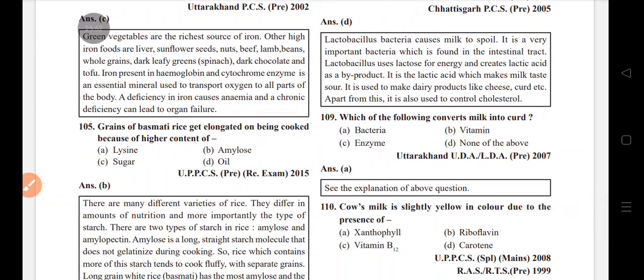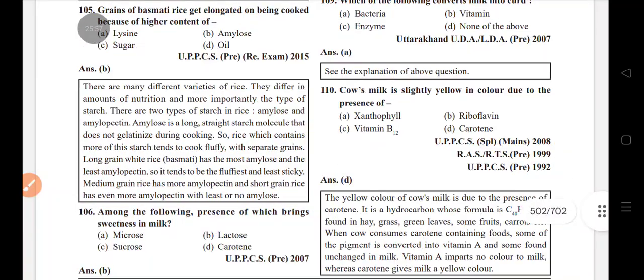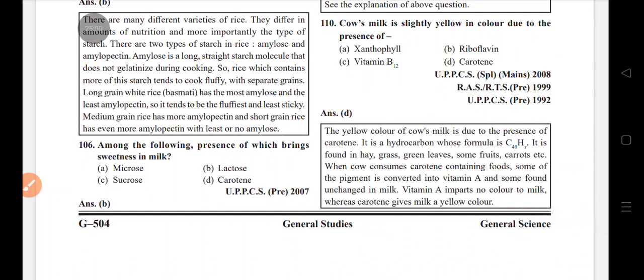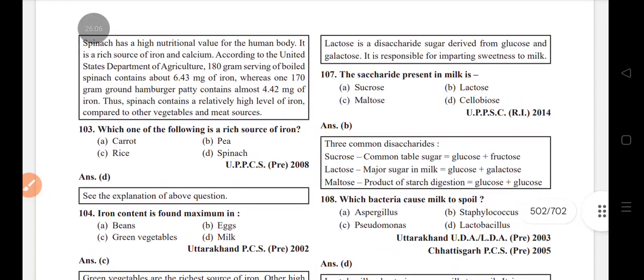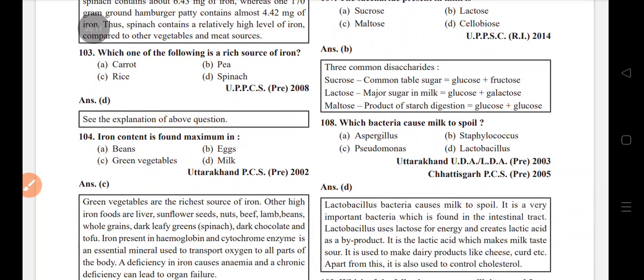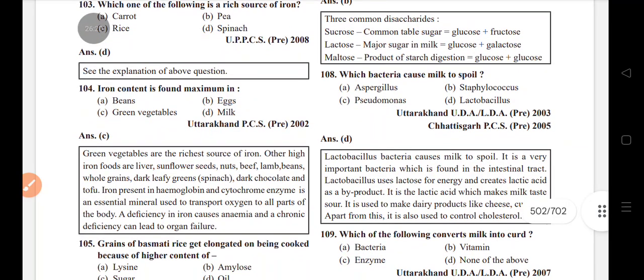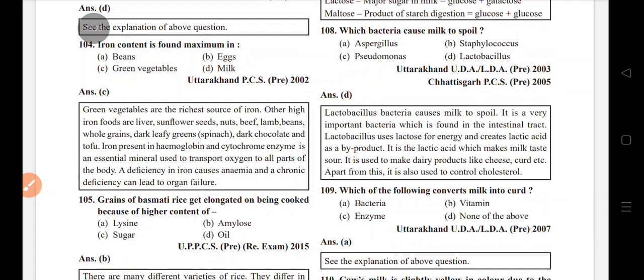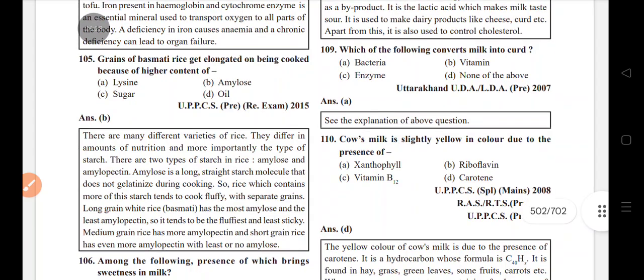Grains of basmati rice get elongated on being cooked because of higher content of amylose. Among the following, the presence of which brings sweetness in milk? Lactose. The saccharide present in milk is lactose. Sucrose, glucose, fructose, lactose, maltose. Bacteria cause milk to spoil. Lactobacillus bacteria convert milk into curd. Cow milk is slightly yellow in color due to carotene.